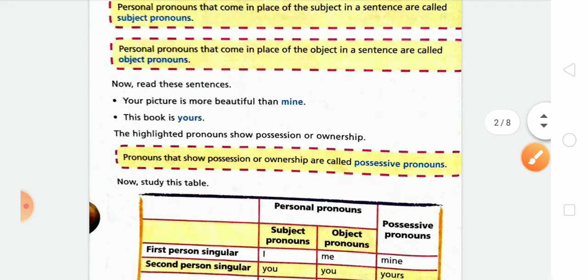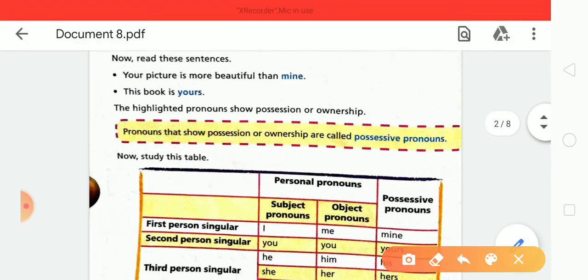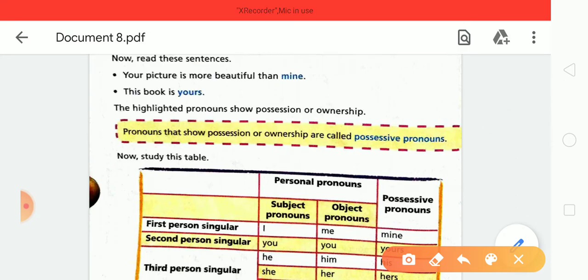Next is the possessive pronoun. Possessive pronouns are pronouns that show possession or ownership. Like your picture is more beautiful than mine.